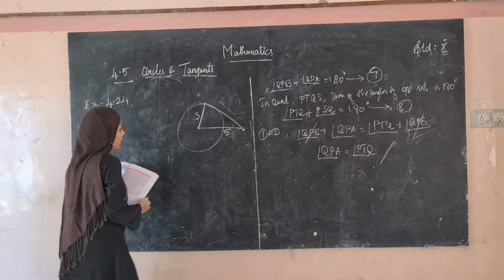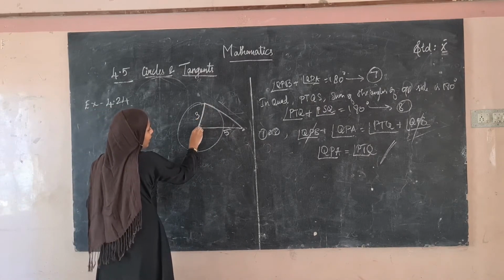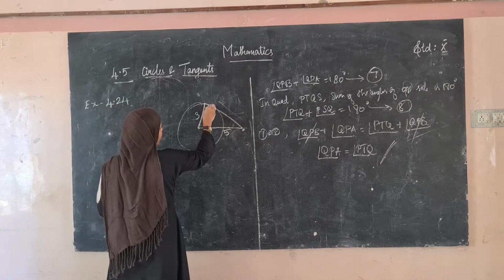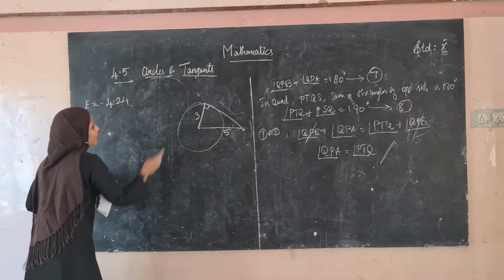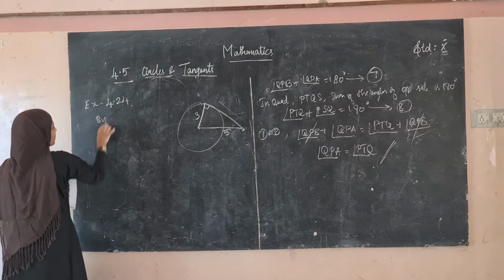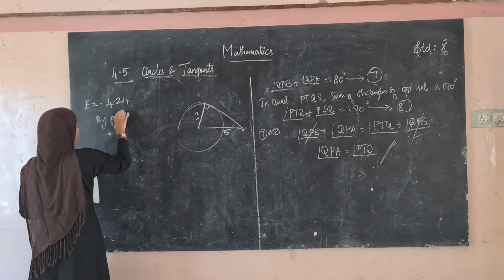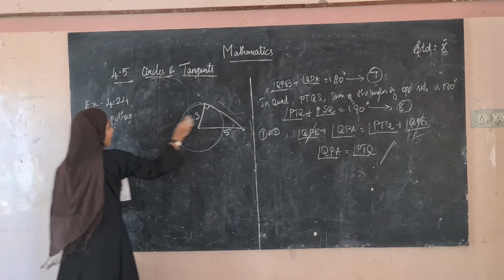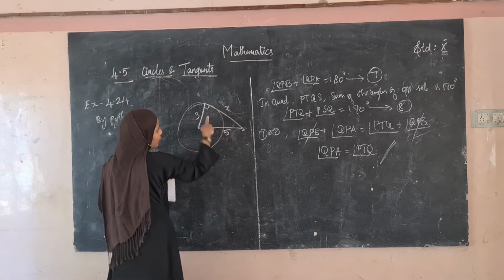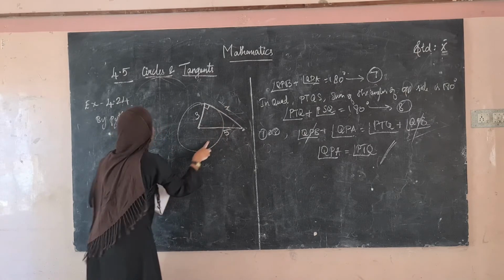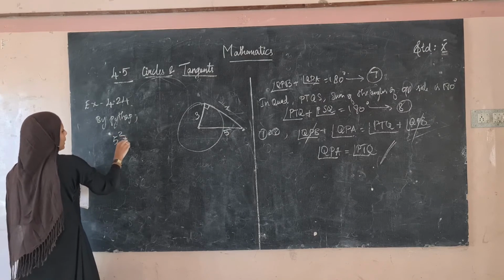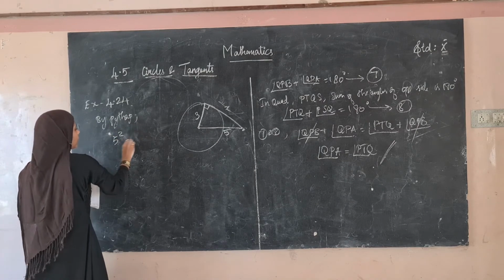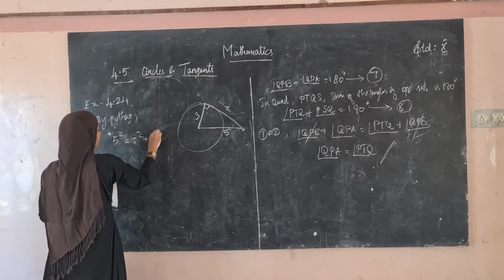So what we know is that the radius and the tangent make a right angle triangle. So from this, by Pythagoras theorem, we want to find this. So this is the hypotenuse, the side opposite to the right angle is the hypotenuse. So by Pythagoras theorem, 5 square is equal to 3 square plus x square.